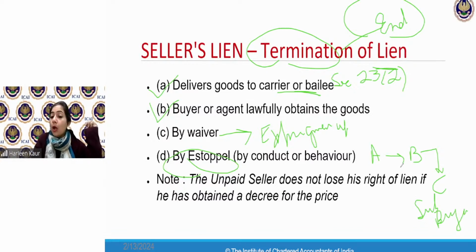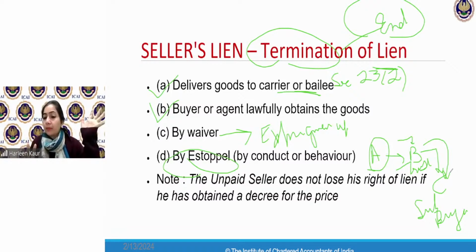So now A is looking at Mr. B that he's selling the goods to Mr. C, and he knew that his payment is still to be made. But he's having full trust and faith in B that, okay, fine, B, you can sell the goods to C and you make me the payment whenever you want. Now, goods have already been sold from B to C. Do you think A can exercise his right to lien on these goods?